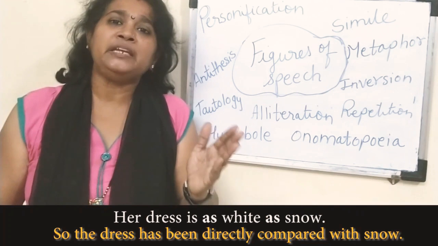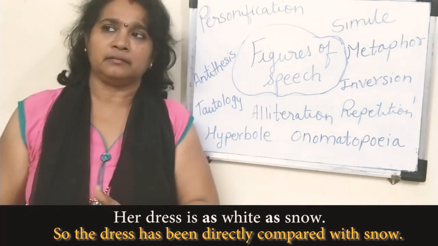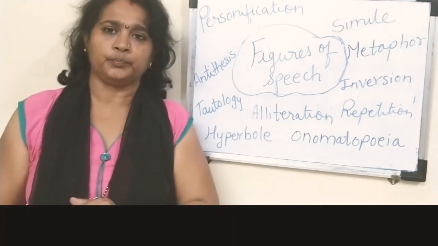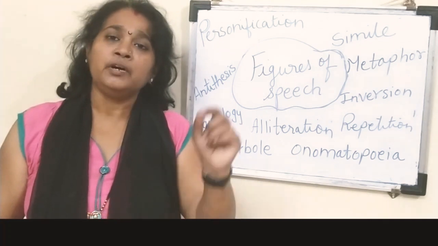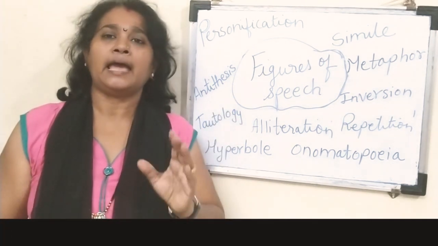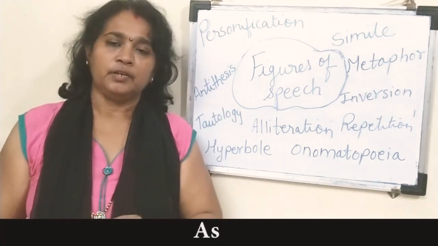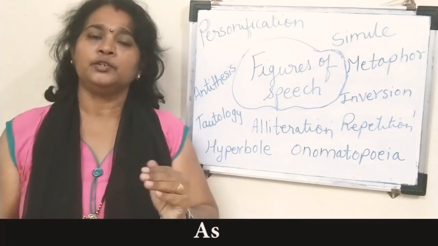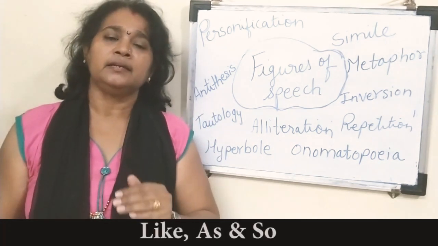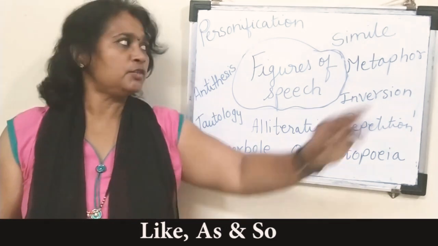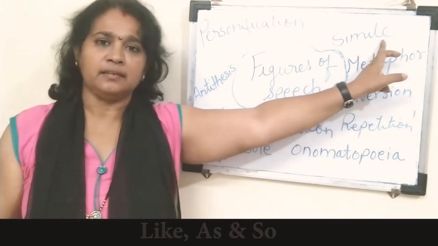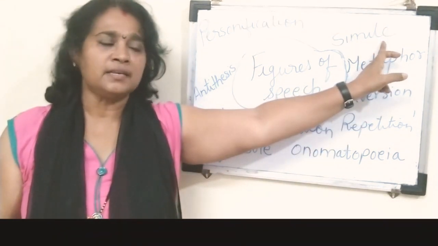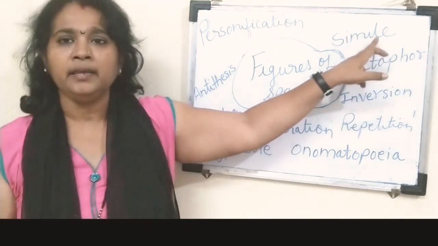So the dress has been directly compared with snow. Word used over here is as. So direct comparison using the words like, as, so is known as simile. The spelling is S-I-M-I-L-E.